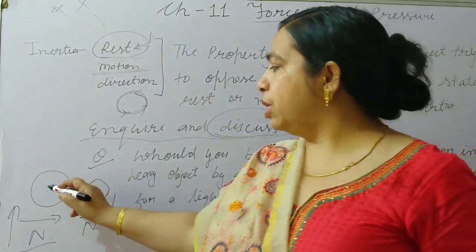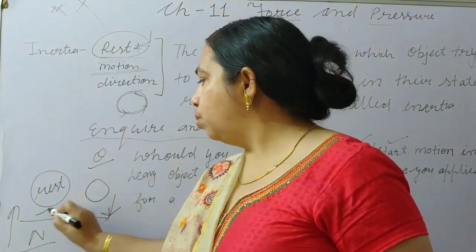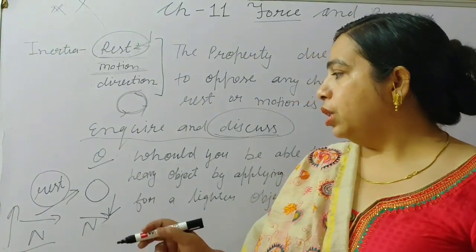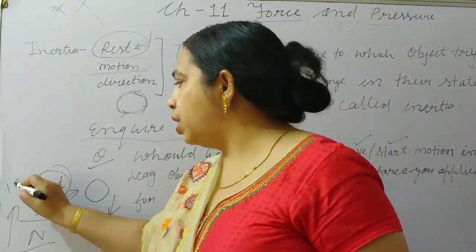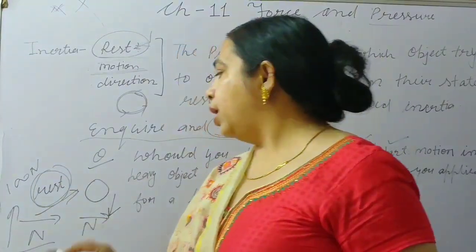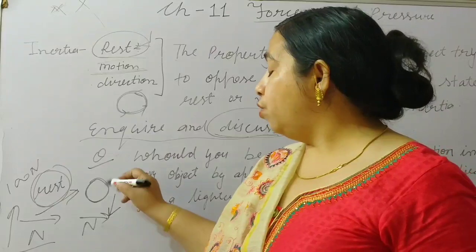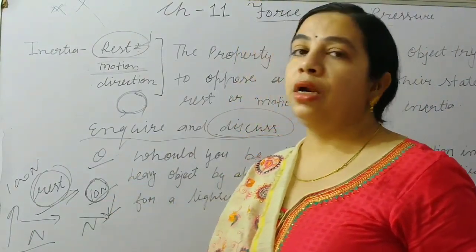When a heavy object is at rest and we have to move it, we have to change its position, then a large amount of force will be required. We can consider 100 Newton force. And if the object is lighter, its weight is less, the amount of force will be reduced. We can say, as only an example, 10 Newton.